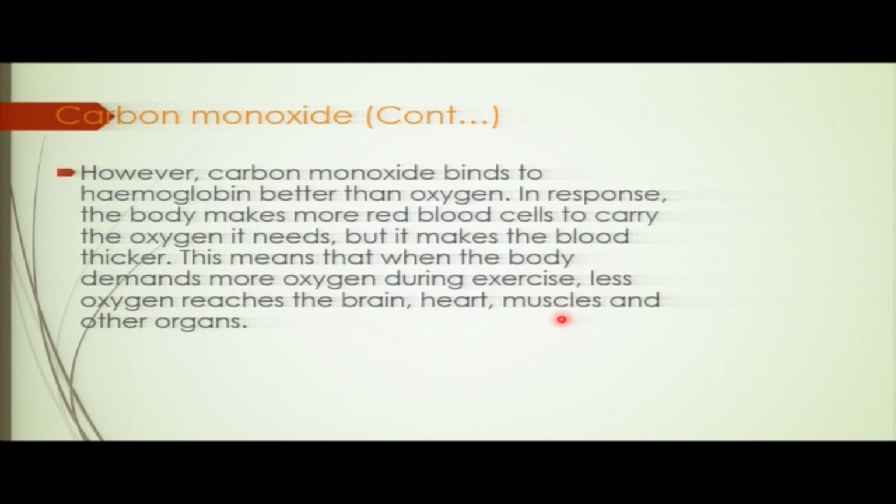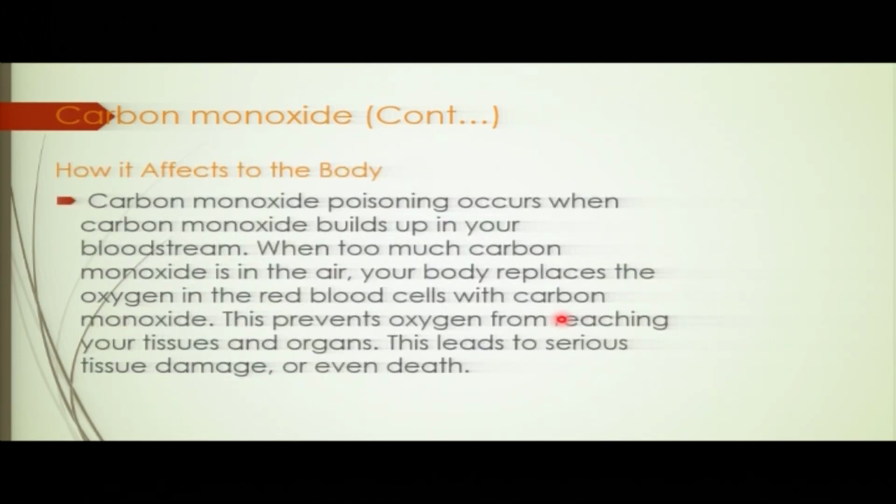And then what's going to happen? This can lead to serious damage of tissue. When carbon monoxide reaches into the tissues, they are going to be damaged. You are going to lack oxygen. If you lack oxygen in the tissues, those tissues are going to be damaged. Then finally, it is death.